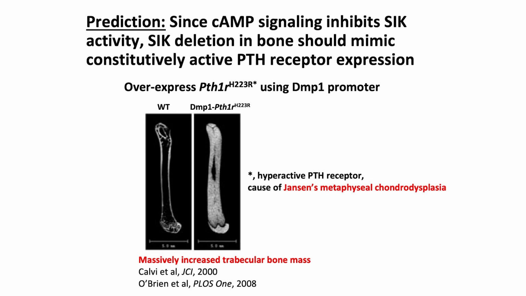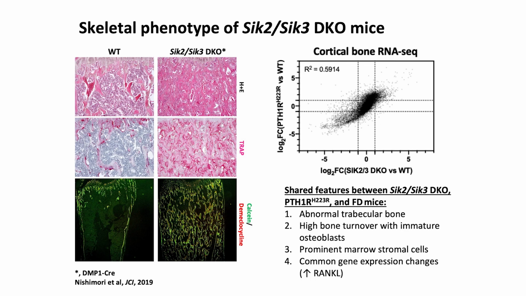And really the potential connections of this pathway to fibrous dysplasia came as we started to analyze genetically modified mice where SIK alleles were missing in cells of the osteoblast lineage. Because cyclic AMP signaling inhibits SIK activity, we were expecting a phenotype when SIK genes are deleted that is similar to what's seen with overactivation of the cyclic AMP pathway. So we started thinking about this in the setting of Jansen's metaphyseal chondrodysplasia, which is due to an activating mutation of the PTH receptor. When this mutation is put into osteoblasts and osteocytes, you get very high trabecular bone mass with prominent marrow stromal cells.